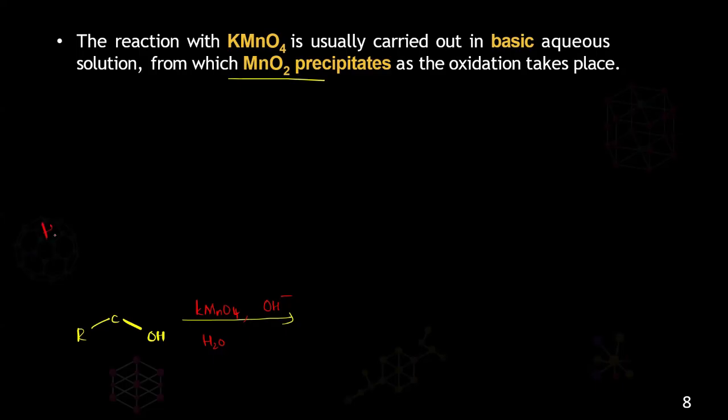Remember, whenever in a reaction you see H plus, then we call it the acidic medium. If you see OH minus in the reaction, then we call it the basic medium, or you can say the basic solution. Here I represented OH minus to show it is a basic solution. If I put H plus, that means it is an acidic solution.